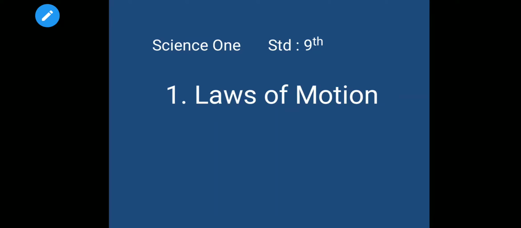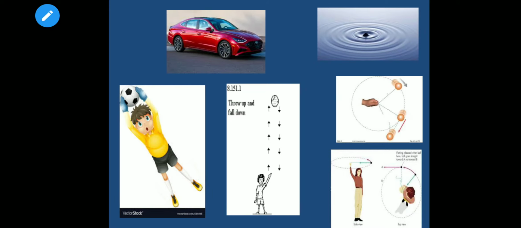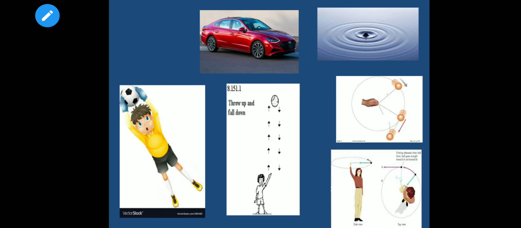Let's have an example. The first one, a car is going at a constant speed in a straight line. Second one, dropping a pebble into water. Third, catching a ball. Fourth, throwing a ball up. And fifth one, a ball moving in a circle at constant speed.